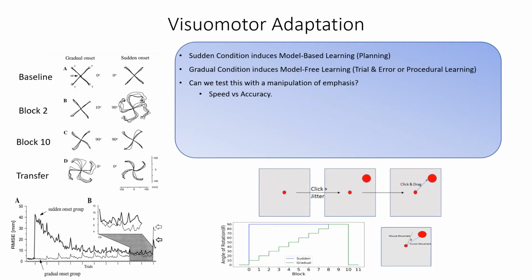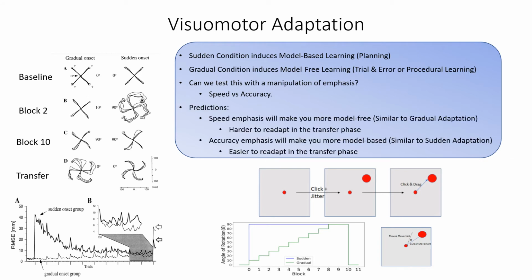We can test this with a manipulation of speed versus accuracy emphasis. What we predict is that speed emphasis will make you more model-free and make it harder for you to readapt in the transfer phase, whereas accuracy emphasis will make you more model-based and make it easier for you to readapt in the transfer phase.